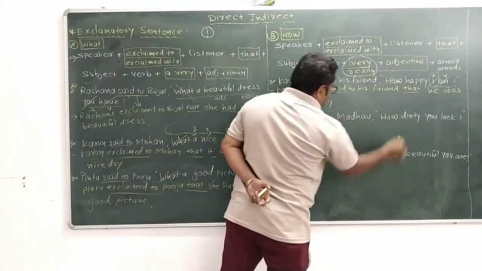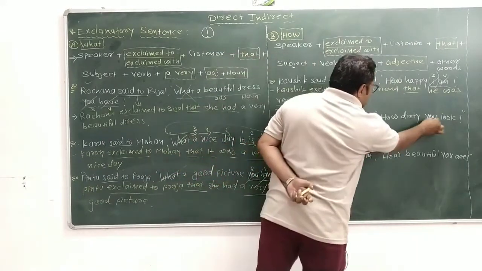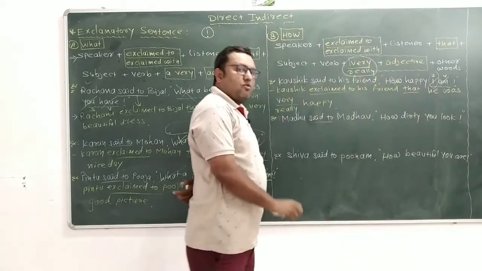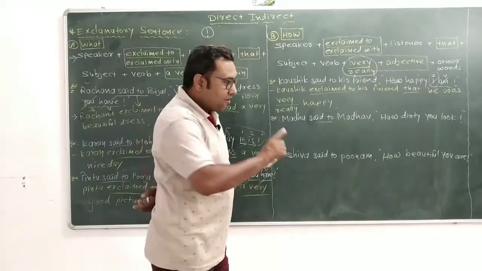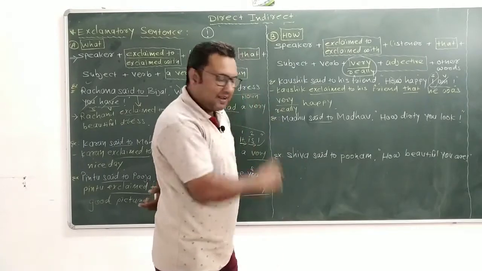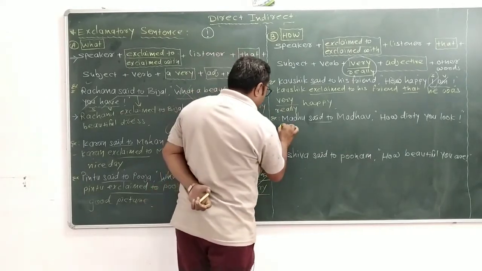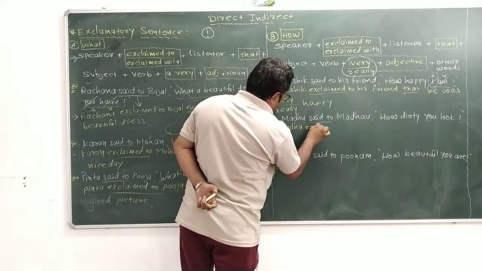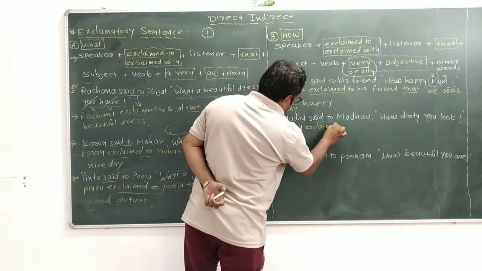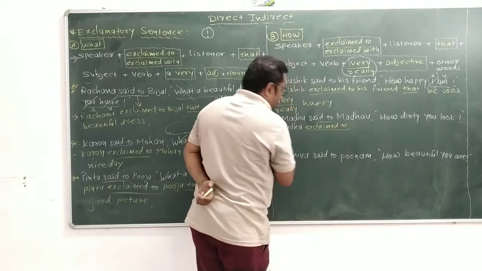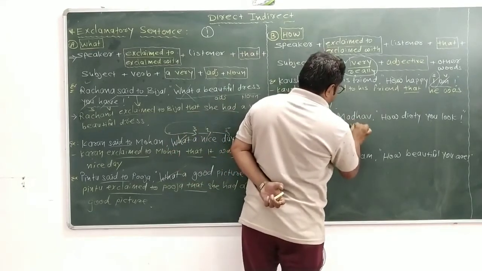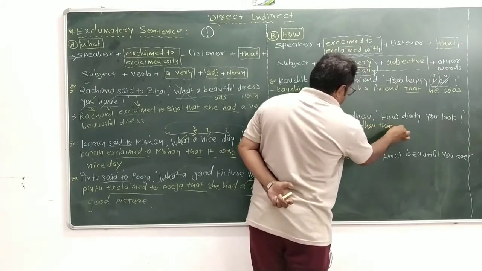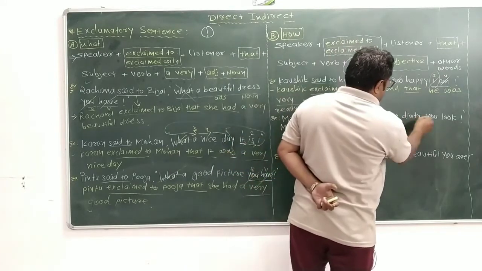Madhu said to Madhav, "How dirty you look." That means you look dirty. You look really dirty. You look very dirty. First of all, Madhu exclaimed to Madhav that how dirty you look.